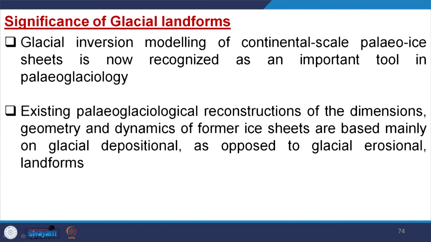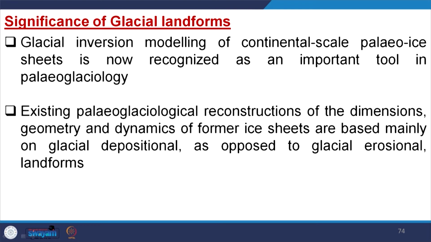Now, what is the significance of glacial study? Why do we need a glacier environment study? First is glacial inversion modeling of continental scale. Paleo ice sheet is now recognized as an important tool for paleogeographic or paleoglaciological study.